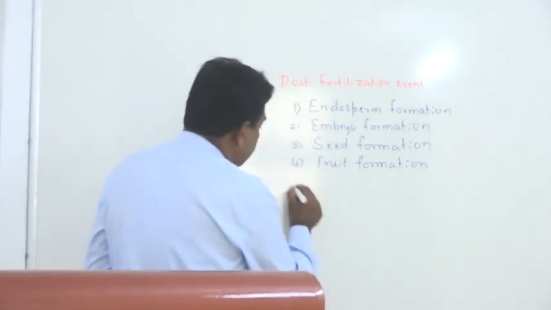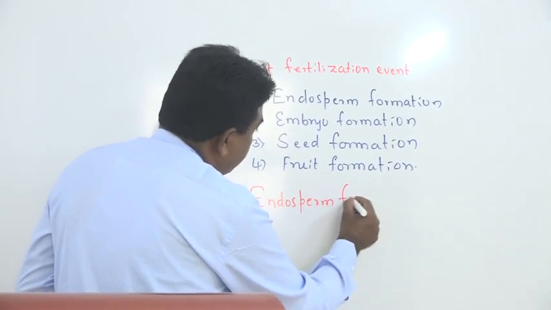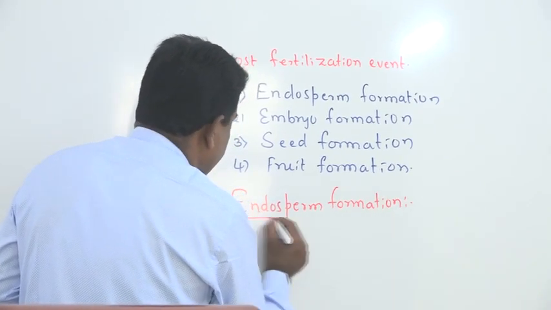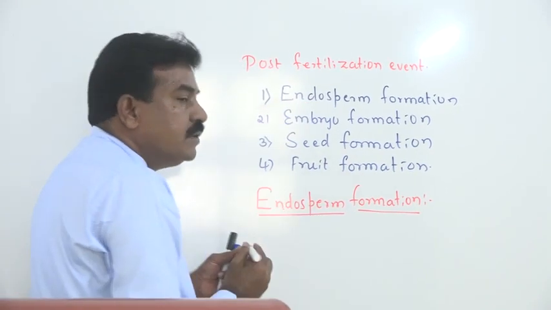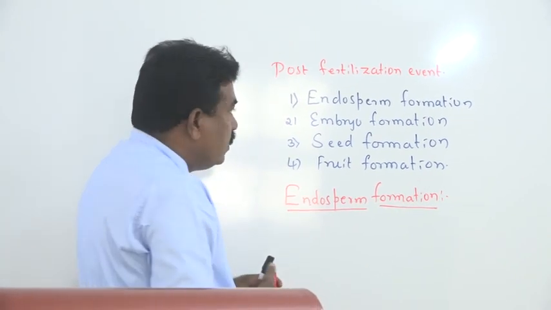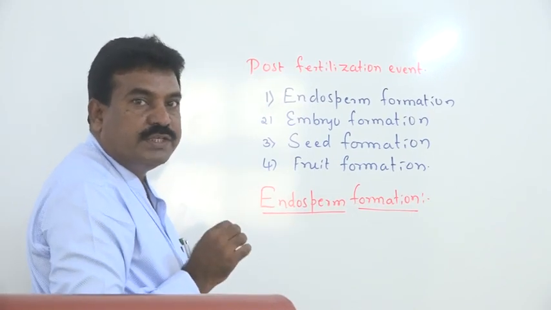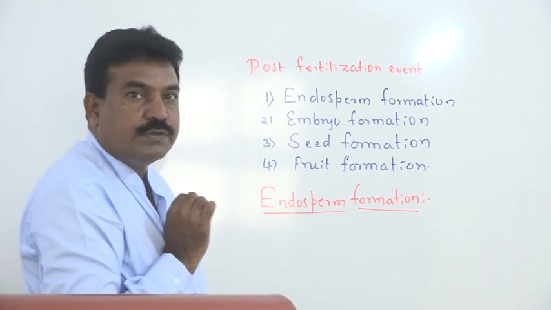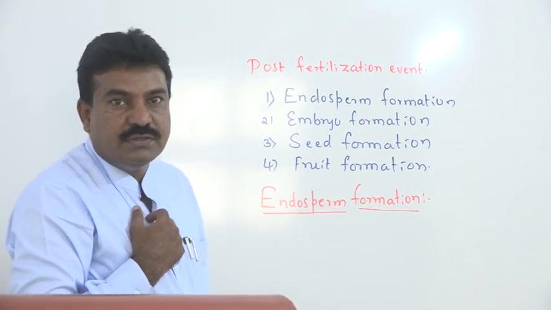As we know, the term endosperm formation, always endosperm is a nourishing tissue. Hence, before formation of the embryo, that nourishing tissue generally develops. The nucellar tissue found in the megasporangium generally helps to nourish the female gametophyte or embryo sac. After fertilization, that nucellus disintegrates.